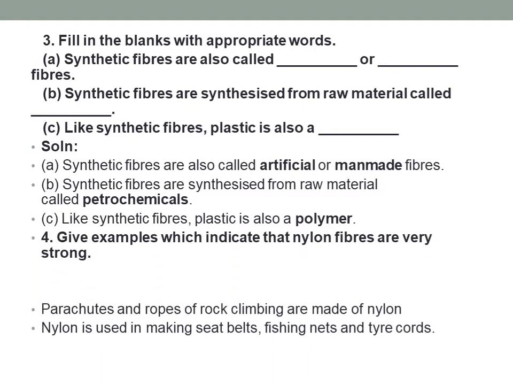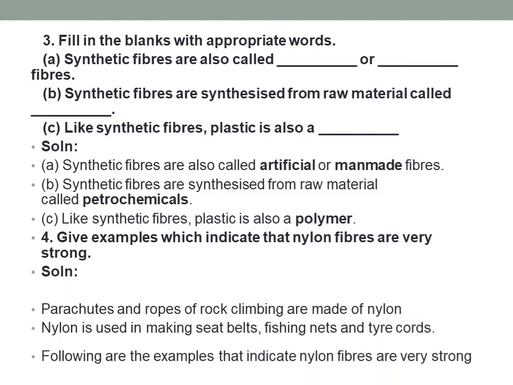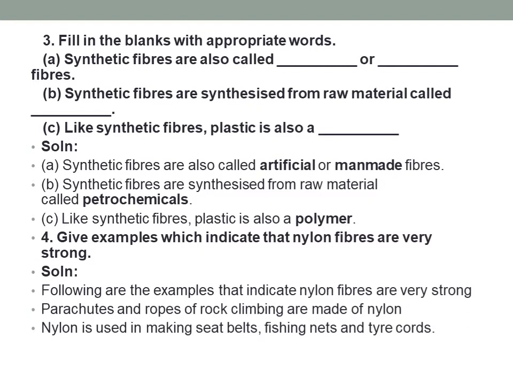Now next question, give examples which indicate that nylon fibers are very strong. So you have to say whether the nylon fibers are strong or not. Following are the examples that indicate nylon fibers are very strong. Parachutes and ropes for rock climbing are made of nylon. Nylon is used in making seat belts, fishing nets and tire cords. So these are the things that show that nylon is a strong fiber, and that's why we are using it in making these things.